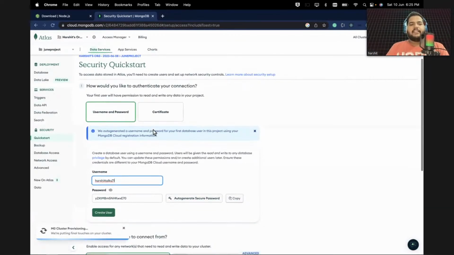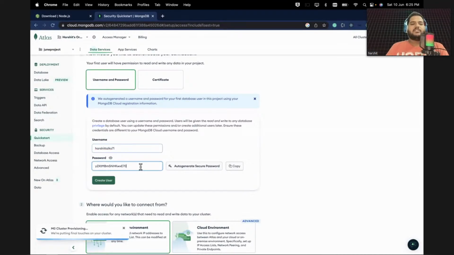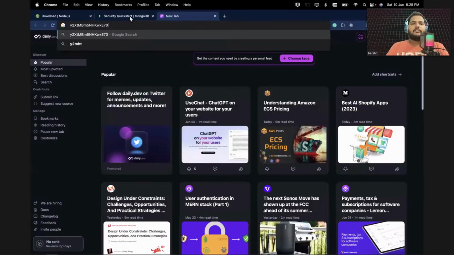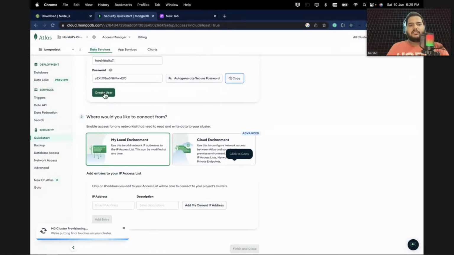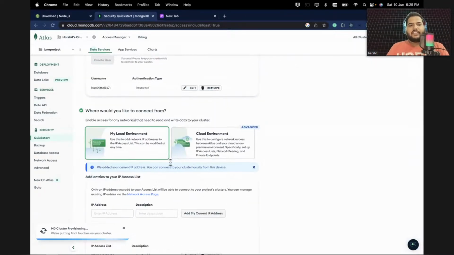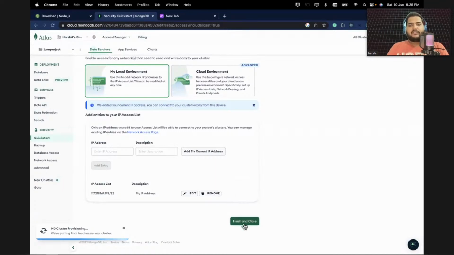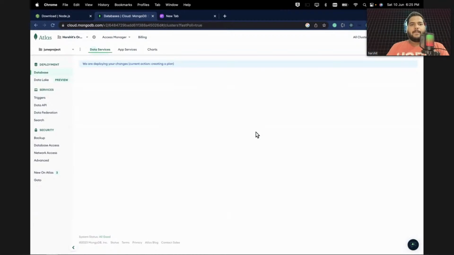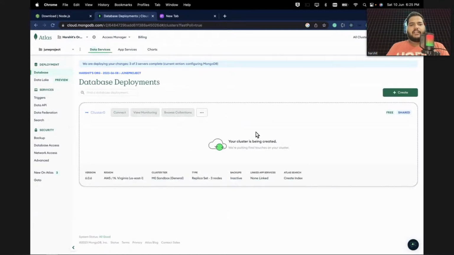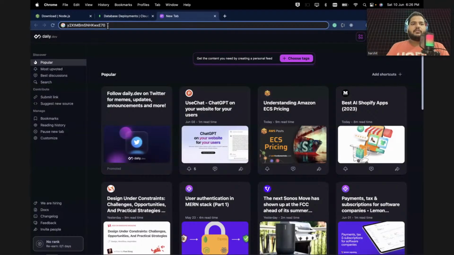After that, guys, there is a very important thing. It will show you a password. Save this password. I will just copy it here and keep it for reference. Then I will create the user. I will say Finish and Close, nothing else. Go to Database, and now it has landed me there. But guys, always store this password somewhere.